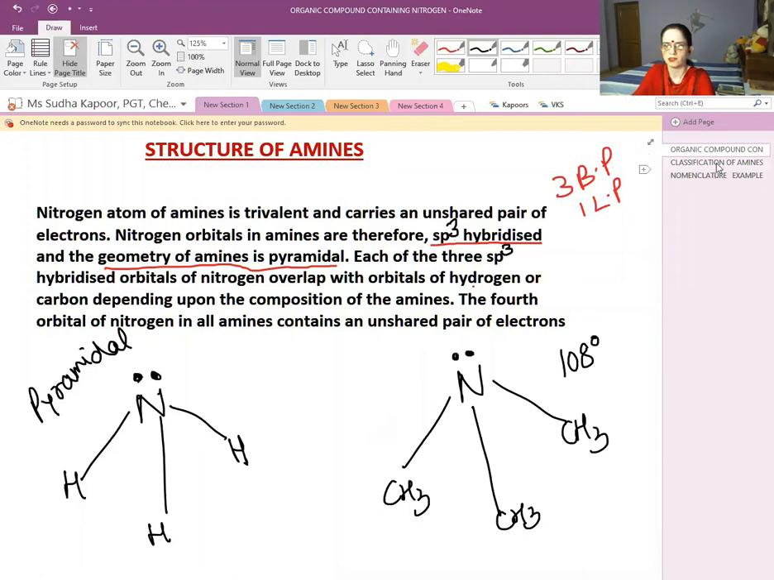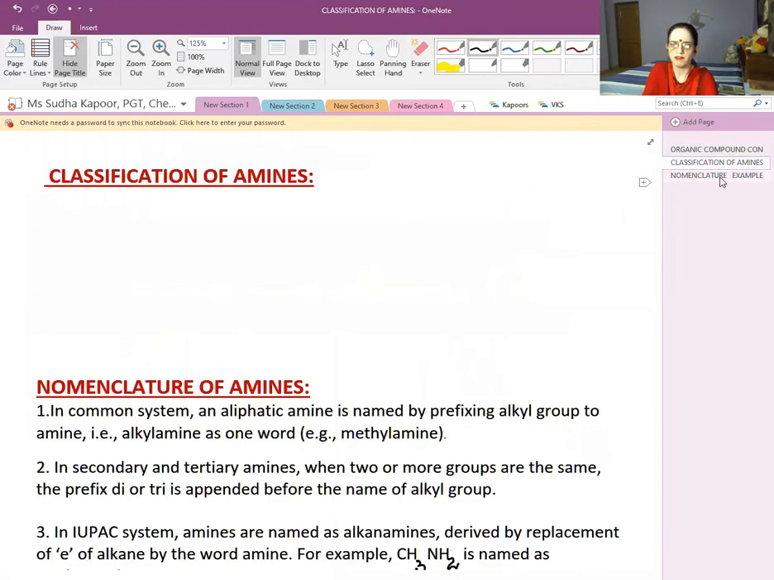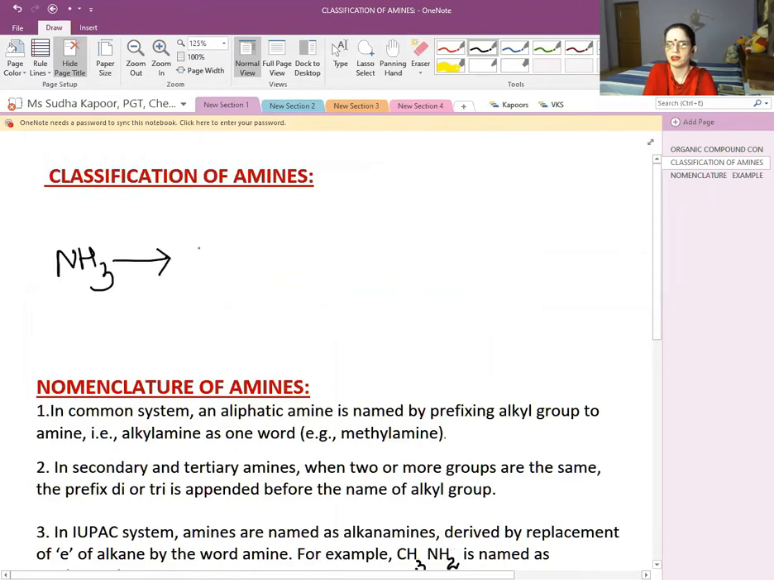Coming to the classification of amines, we are replacing the H of ammonia by the alkyl or the aryl group. So let us see the first example: we have ammonia. Now if we replace one of the H by R, we get RNH2. This is known as the 1-degree amine or the primary amine.